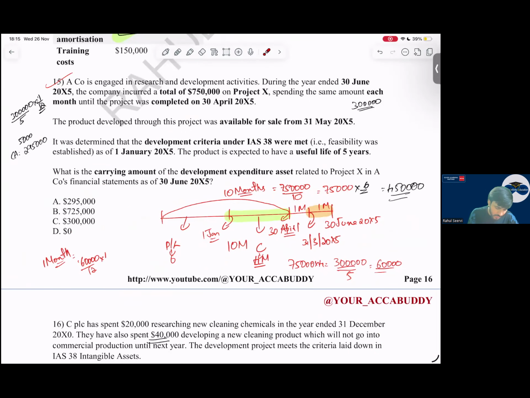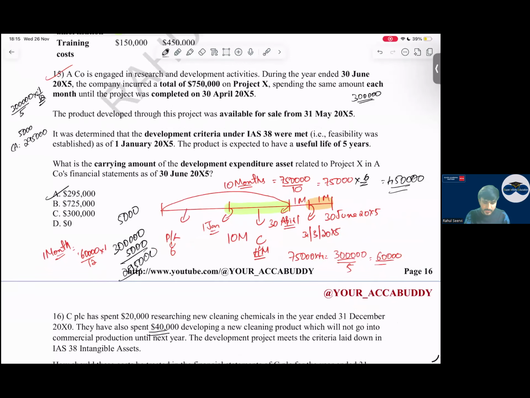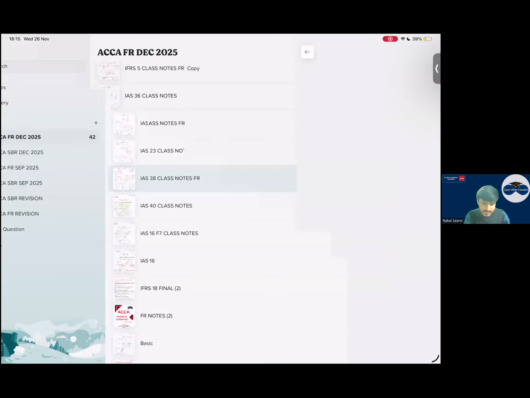So 1 month it will be what? 60,000 into 1 divided by 12. It will be 5,000. So the amount which we have capitalized, what, sir? 3 lakh minus 5,000, that is 2,95,000. A is the option. So you have to keep this point in mind. So with this, your IAS 38 is done.